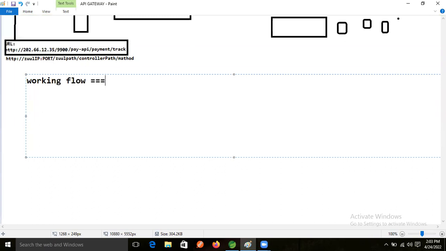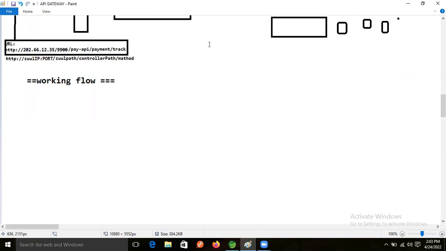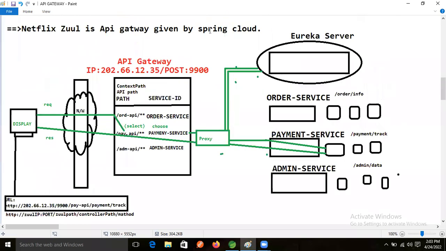We will understand the working flow first, then we will start our coding part. Just this diagram, the working flow only, because this is the revision, and we need the revision also, one time.